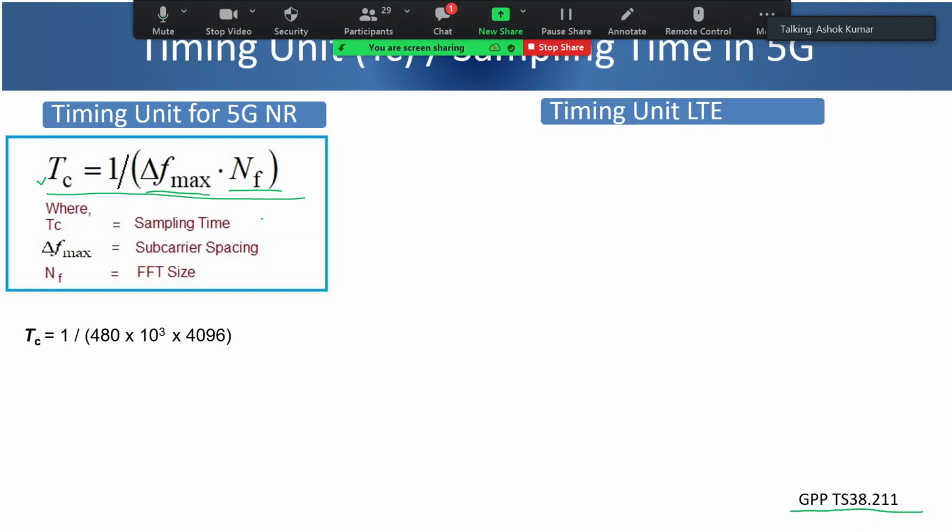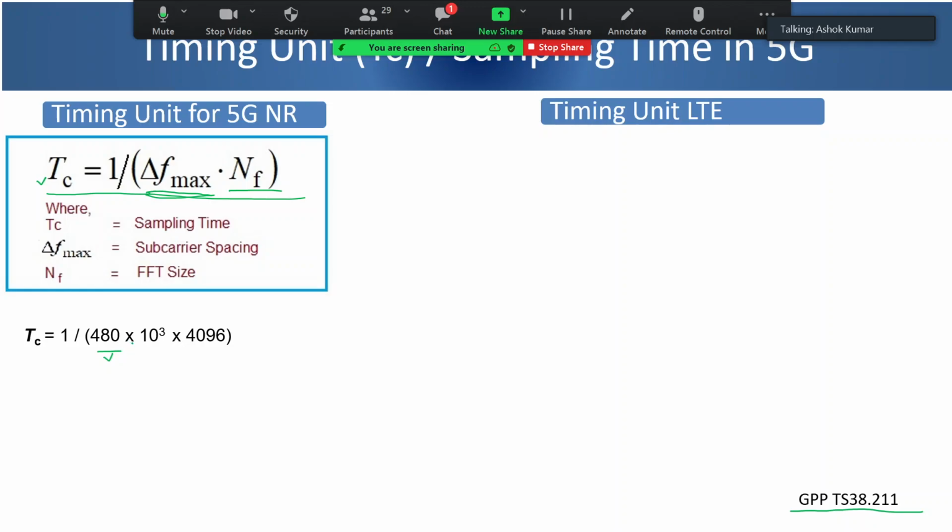So let's calculate. I'll request all of you to kindly help me. In 5G, for the purpose of calculating timing unit, delta F max, that is the maximum subcarrier spacing, has been taken as 480 kilohertz. Although while discussing numerology, numerology 4 was only 240 kilohertz, for the purpose of timing they have taken 480, double of 240.